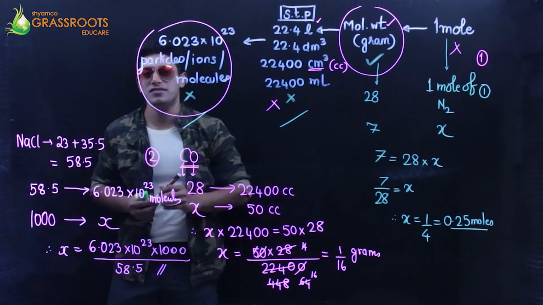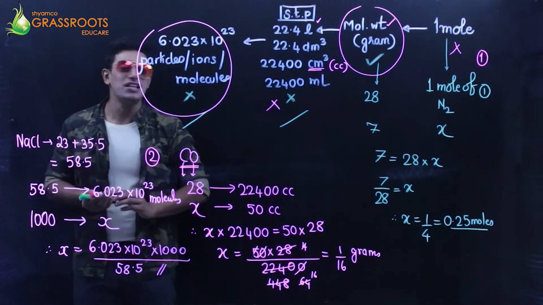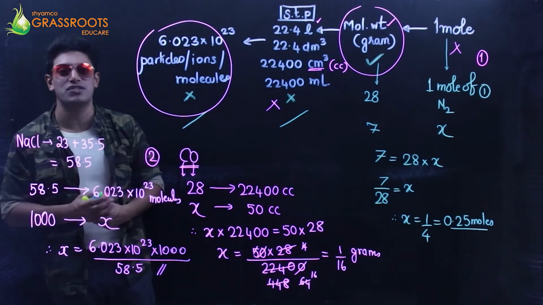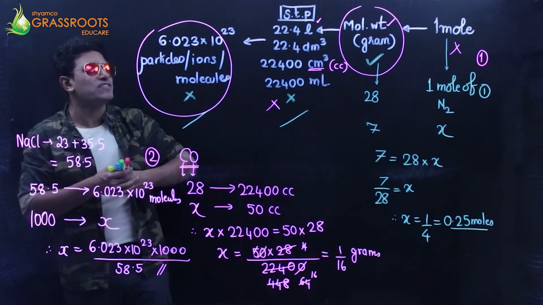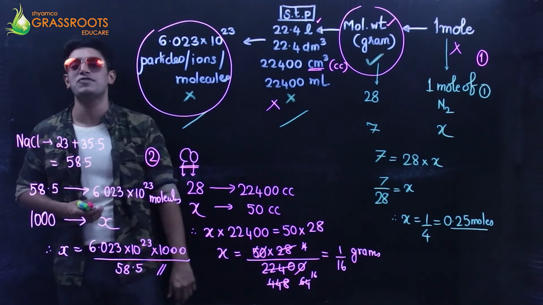Alright, that should be the answer. This cutting and all, you can do it by yourself. It's very simple. So till now we have seen a relation. It's a very simple sum, these mole concept and Avogadro's sum. It's just based on this simple flow chart. Go through these 3 sums. I have a couple of sums more for you.